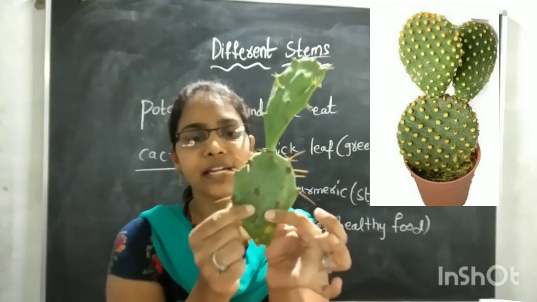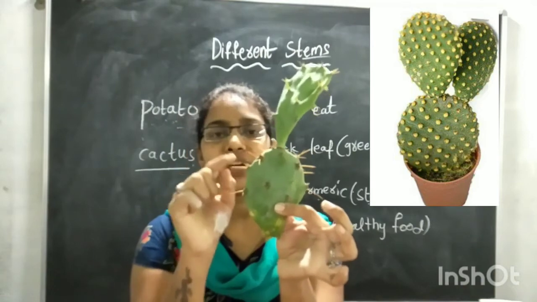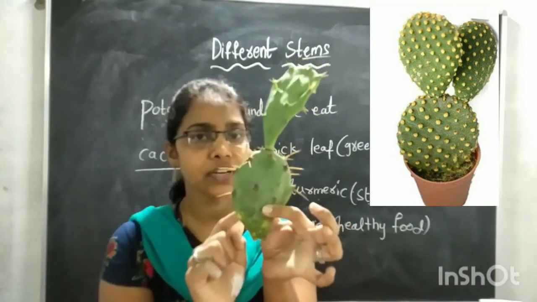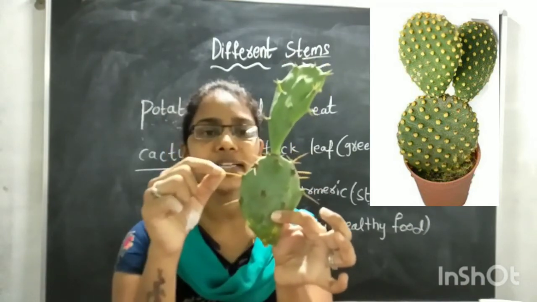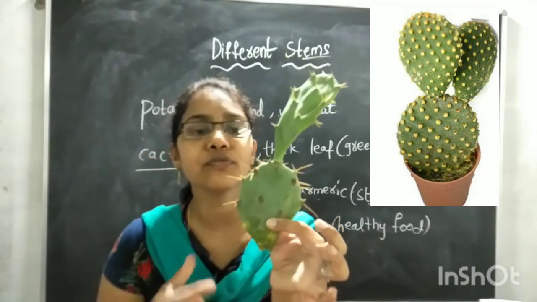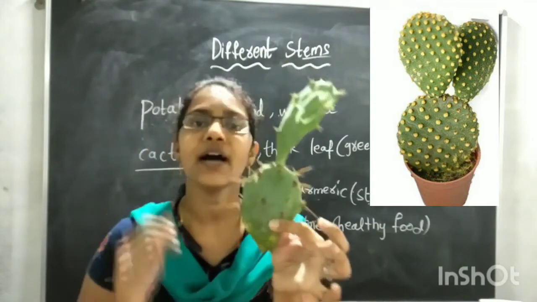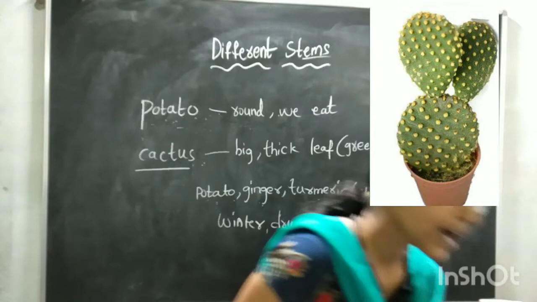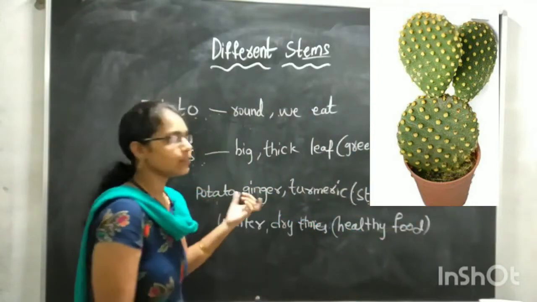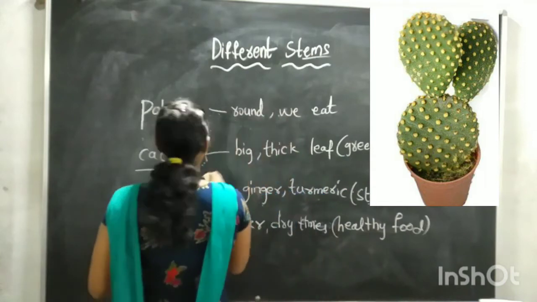So when you touch this, it is very fleshy. Yes, so it is filled with water. The stem is filled with water. So what is the function of this cactus stem? It will prepare the food for the plant. The stem will prepare food for the plant. This cactus stem will make the food.